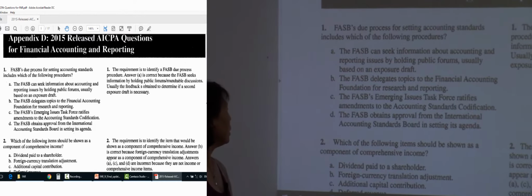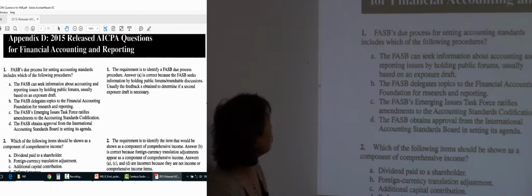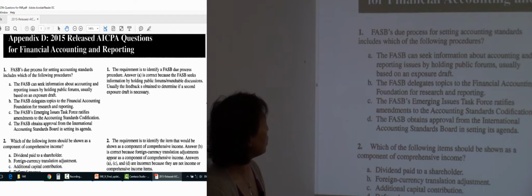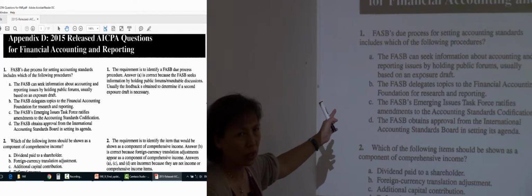Okay, let's see the questions one by one. Number one, FASB's due process for setting accounting standards includes which of the following procedures? First, FASB can seek information about accounting and reporting issues by holding public forums, usually based on an exposure draft. Is this right? Yes. So you don't have to look at the other three, right? A is already correct.